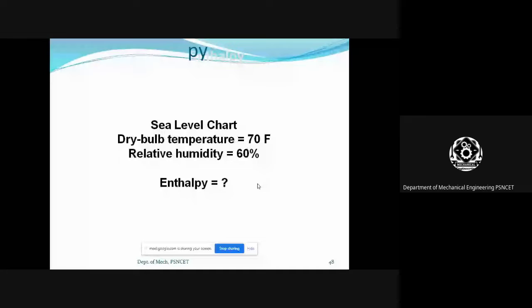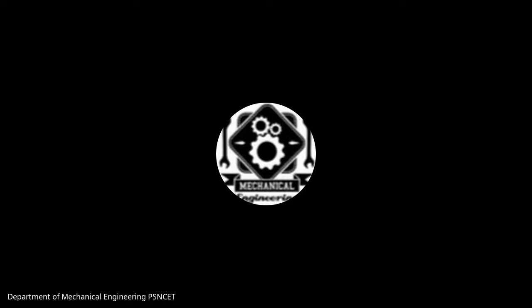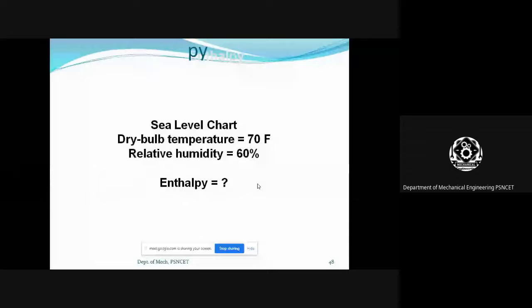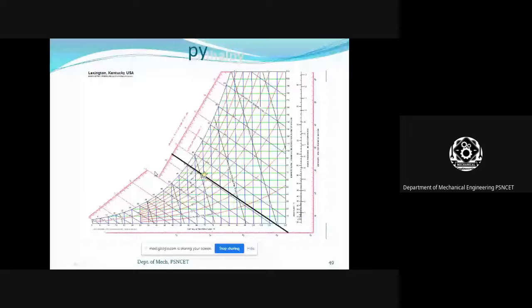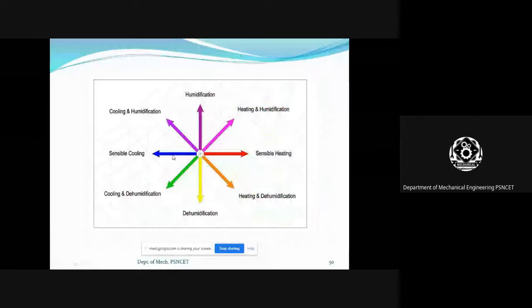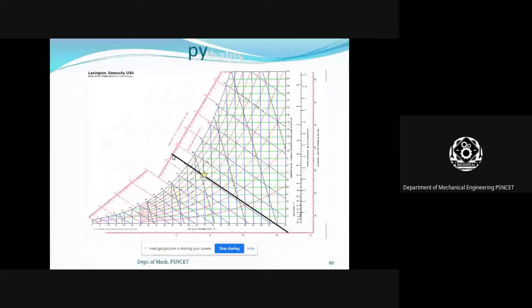Next, enthalpy for the same value. The enthalpy line is the inclined line of rose color. Already we discussed. For that critical point, just follow the inclination line, that rose color line, to the graduation here. This graduation meets some point. This point is the enthalpy. See here the value, right? You write this value. Okay.